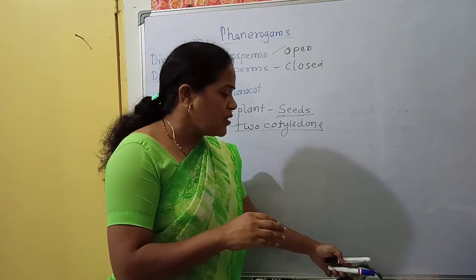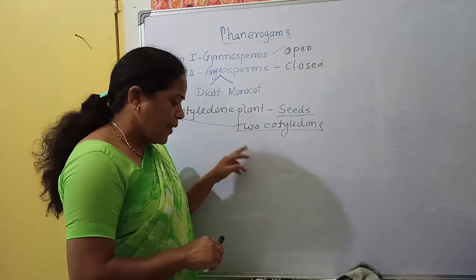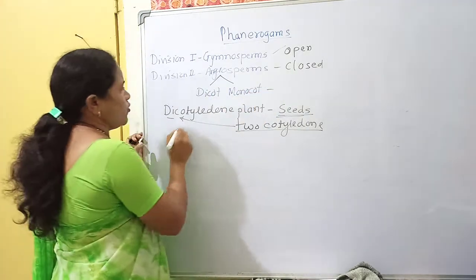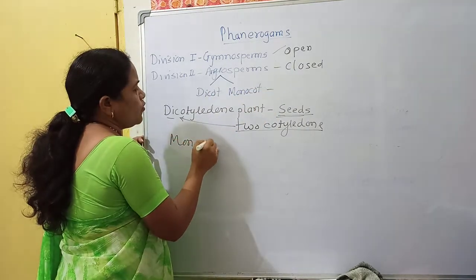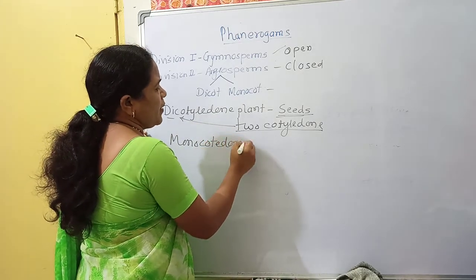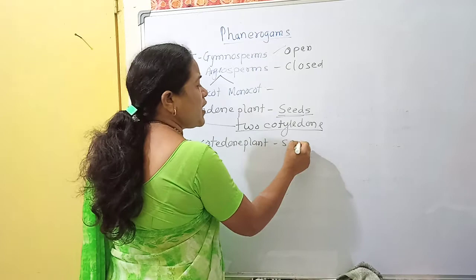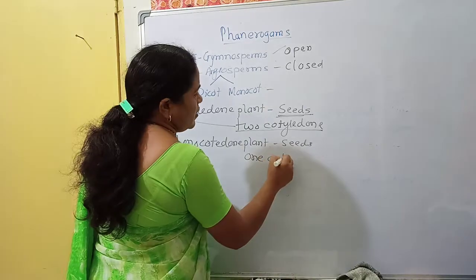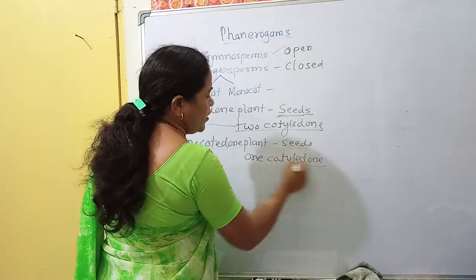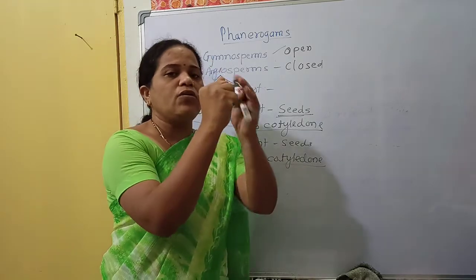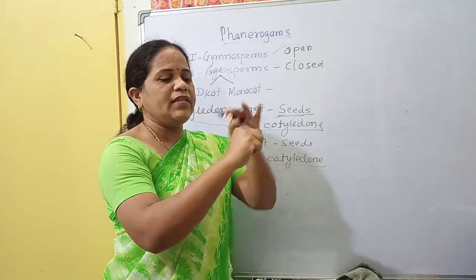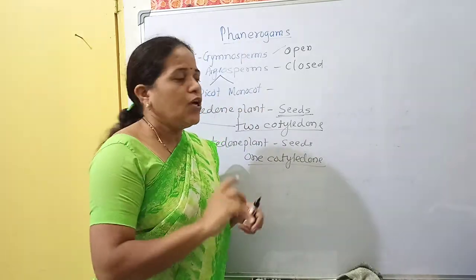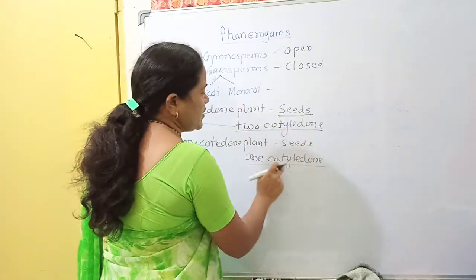Understood? So this is the dicotyledon plant. Another one is the monocot. What is monocotyledon? A monocotyledon plant is one whose seed is made up of only one cotyledon. That one cotyledon grows as the whole seed. So this is dicotyledon and this is monocotyledon.